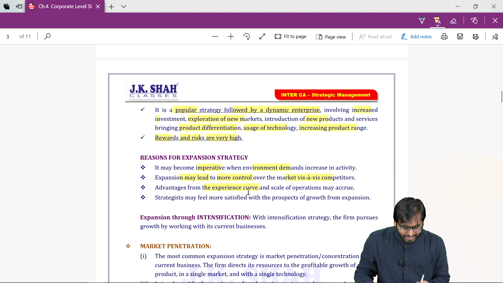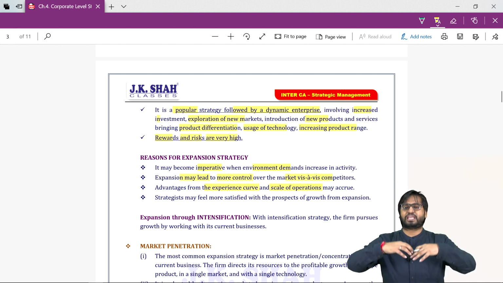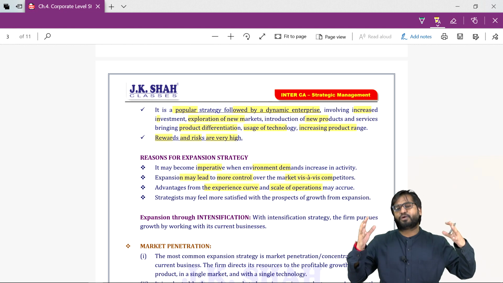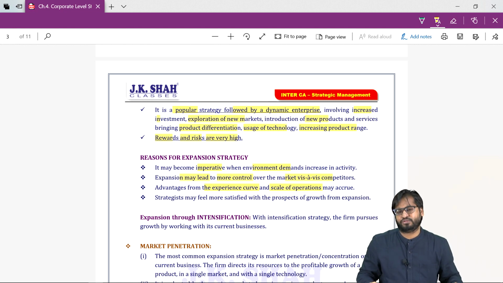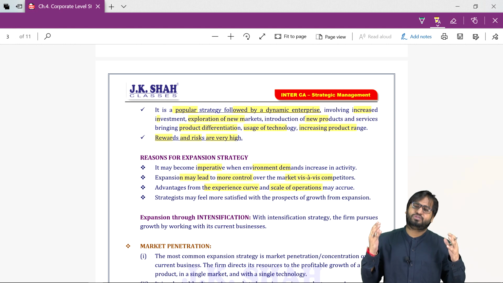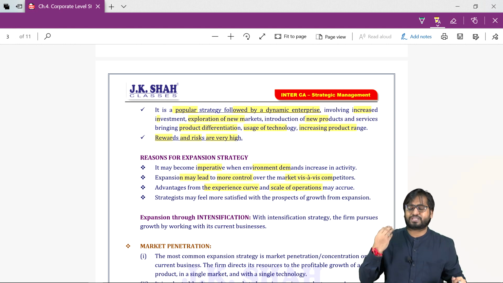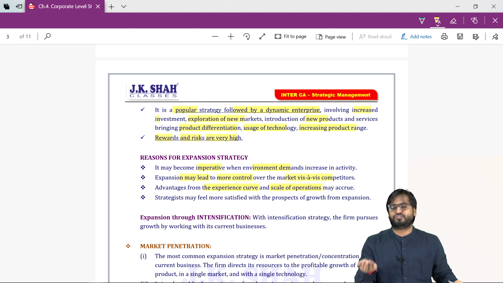We can also take advantage of the experience curve in large scale production, economies of scale. The more you produce, your cost per unit will come down. Because of the reduced cost, you will be able to sell at a lower price as compared to your competitors. So you can take advantage of this.